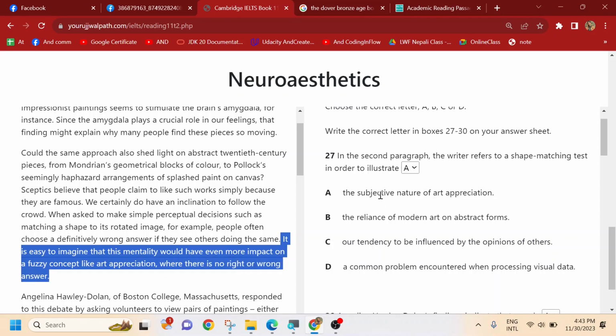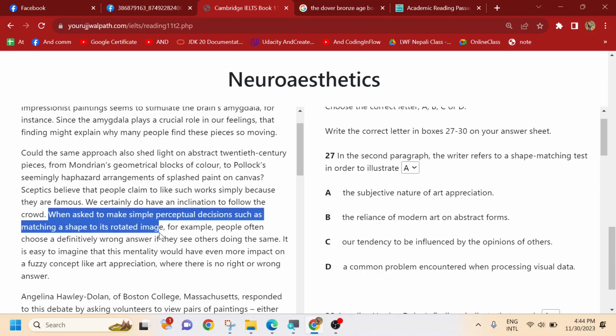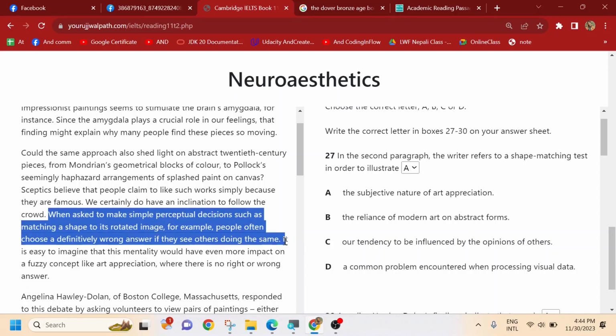So let's see the options. Why has the shape matching test been given? To illustrate what? The subjective nature of art appreciation? We didn't get that kind of thing just with the content that we read, this line particularly for the shape matching, right? And it does not tell anything about the subjective nature of art appreciation. The reliance of modern art on abstract forms? We do not even have any idea about the reliance of modern art on abstract forms. Our tendency to be influenced by opinions of others? We could be influenced by others.